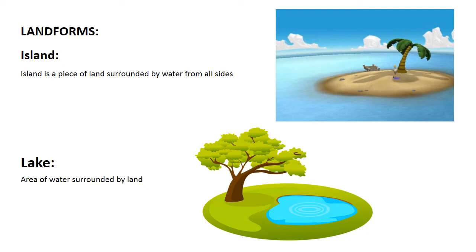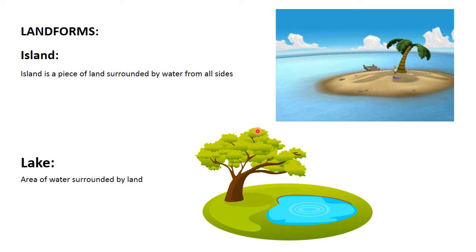Let's see the first type, that is island. Can you see it in the picture? This is an island. You can see that this is a piece of land which is covered with water. The water covered the piece of land. This means it is an island: a piece of land covered with water.